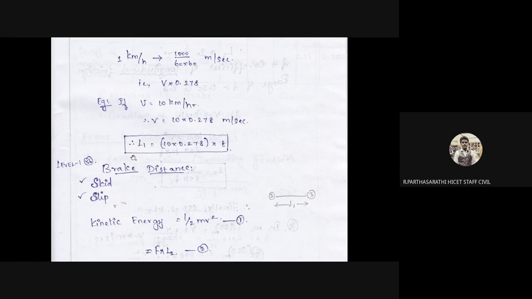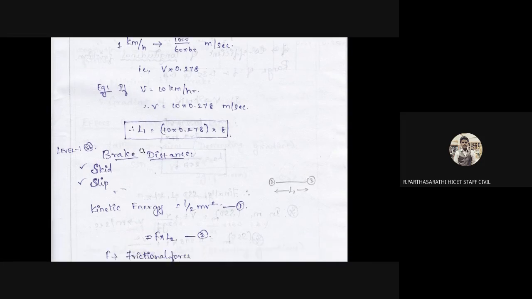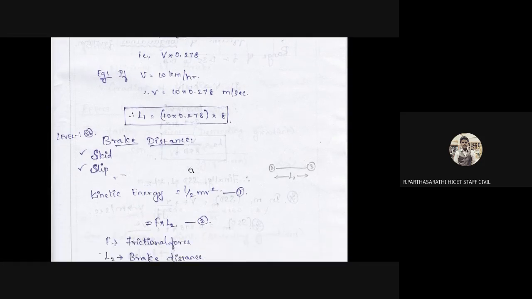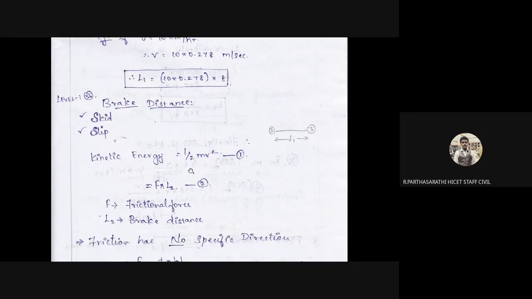Okay, so next level, braking distance. What is meant by braking distance? When a vehicle is moving and suddenly we need to brake on the road, that is called the braking distance. During that braking, skid and slip are possible. These are the two major problems that occur during driving, when you apply the brake suddenly.